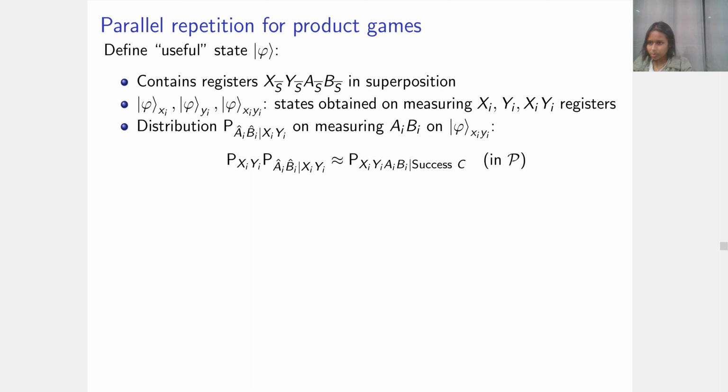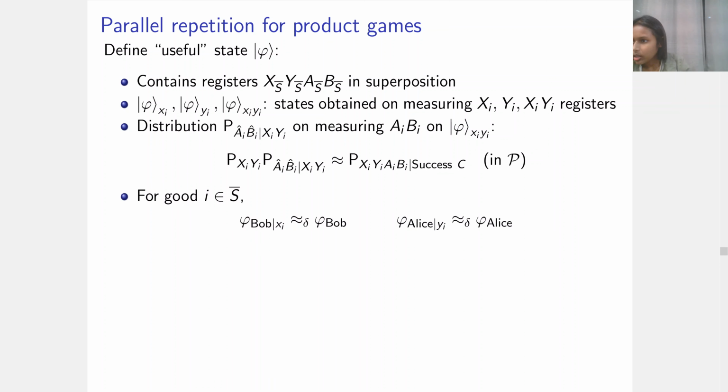Then the overall distribution of xi, yi, hat ai, hat bi is close to the distribution of xi, yi, ai, bi conditioned on success in S in the protocol. Now, for a good coordinate i, it's possible to show that Bob's half of phi, which includes the YB registers as well as some other registers, does not depend too much on xi. That is, phi of Bob conditioned on xi is close to the state averaged over xi.